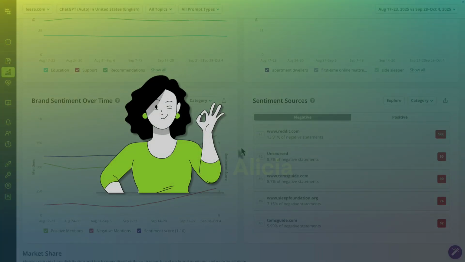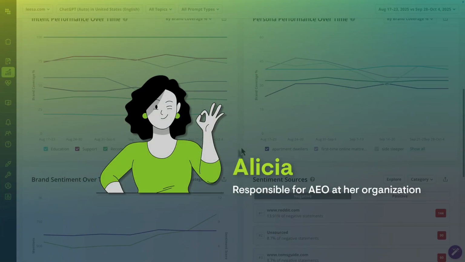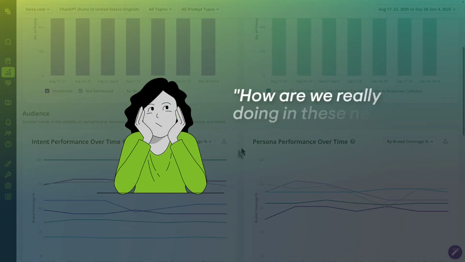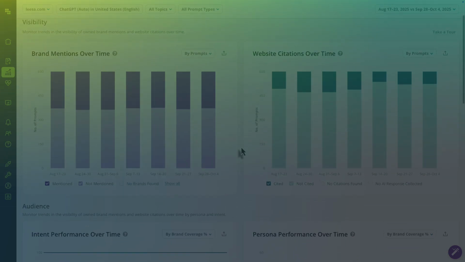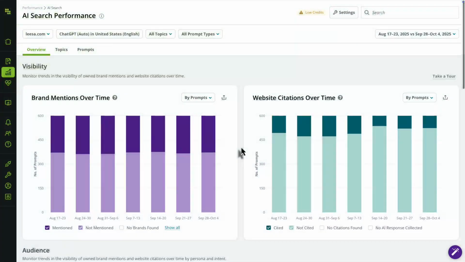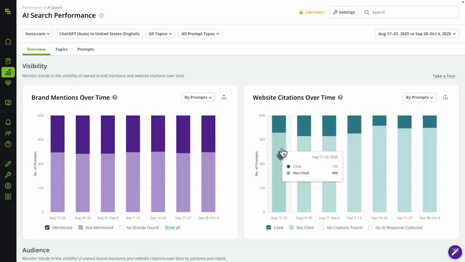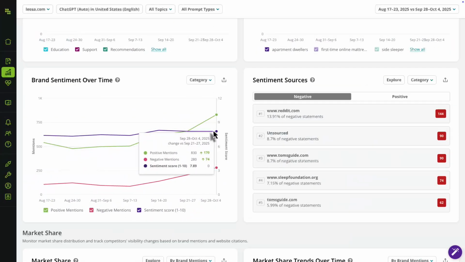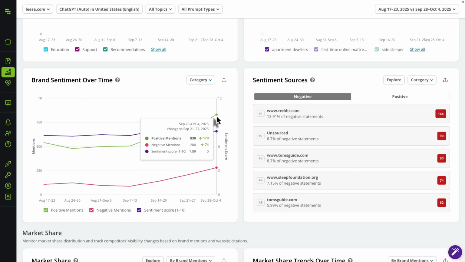Let's put it all together. Meet AI curious Alicia. Her boss just asked her a big question. How are we really doing in these new AI tools? Alicia jumps into the report. Instantly, she sees it. Wow, brand mentions are high, but citations are low. And the sentiment? It's overwhelmingly positive. Alicia now has a data backstory she can tell her team.